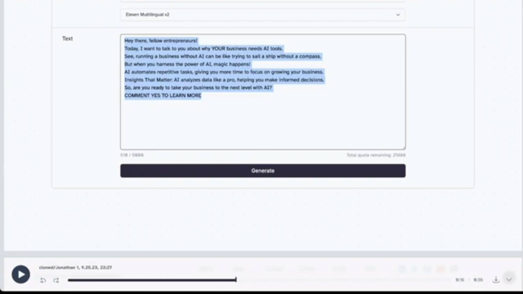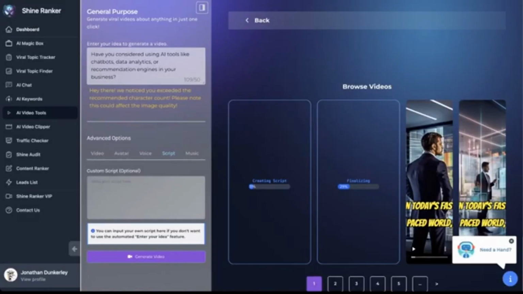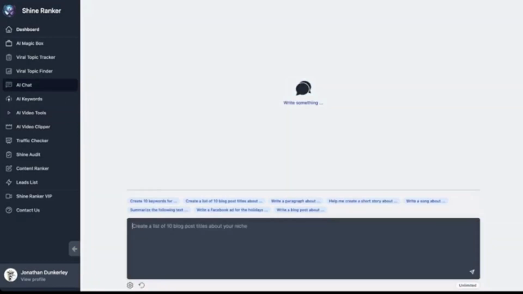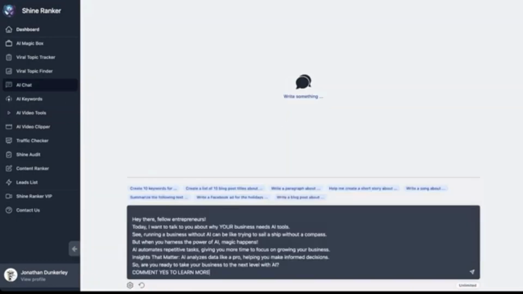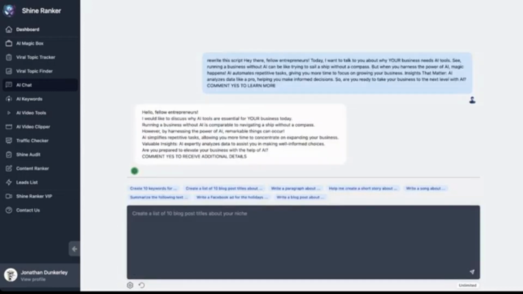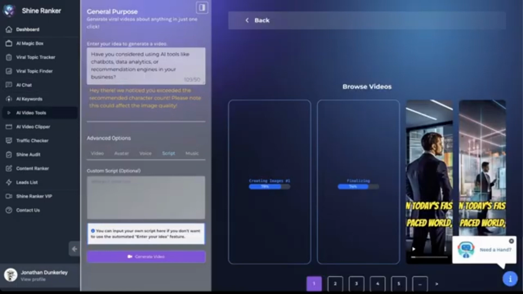And then if we wanted to, we could always just grab this script, go back over to either ChatGPT, or we can just go over into Shinify. There is an AI chat tool right here on the left side, and we could say rewrite this script and then hit enter. And just like that, we have another script that we could just put into the tool and have original videos. So I'm going to go back over to the AI video tools, and then I'm going to go into script and I'm going to paste this new script.